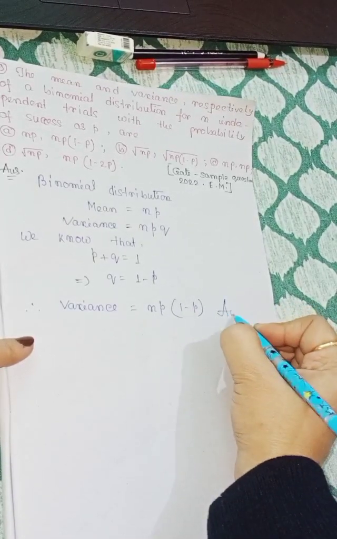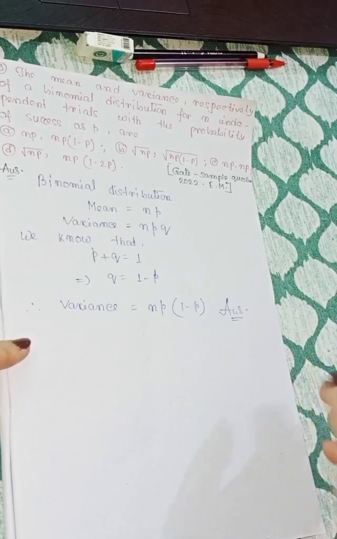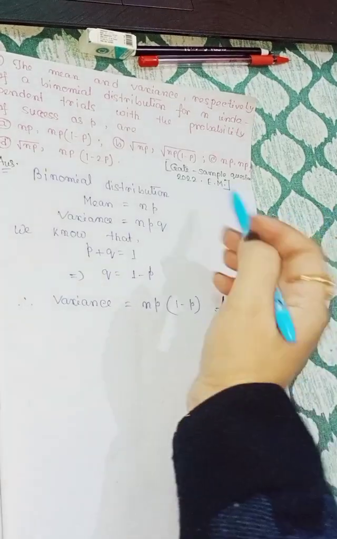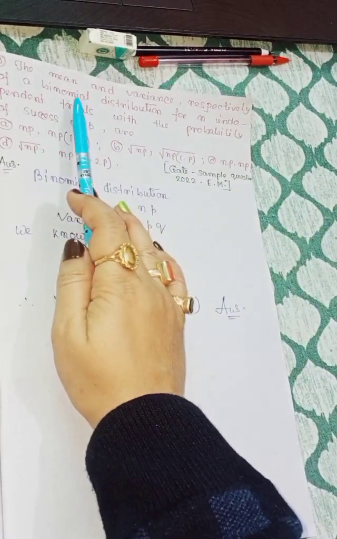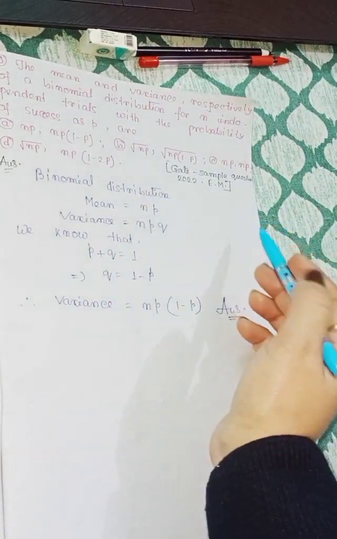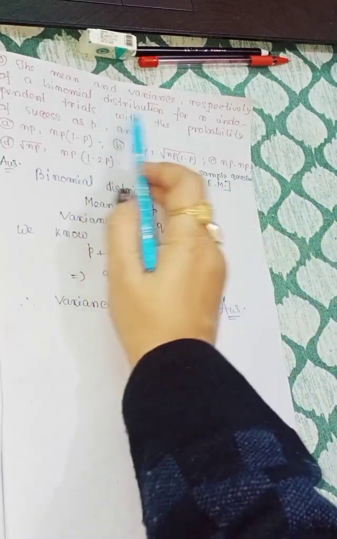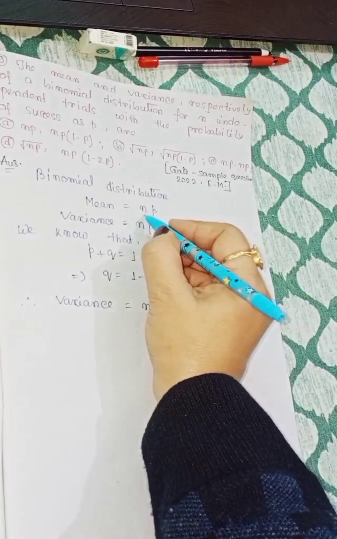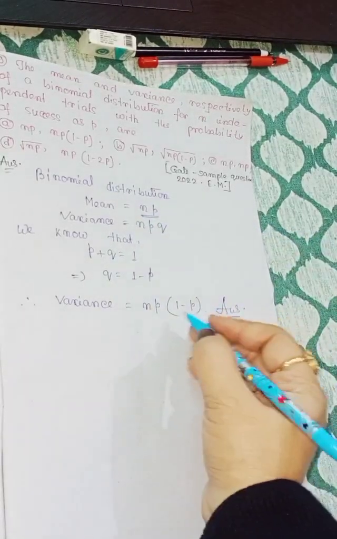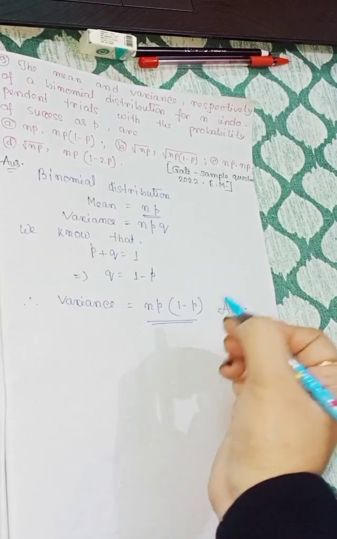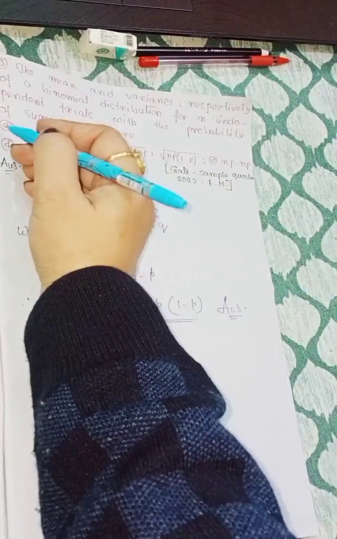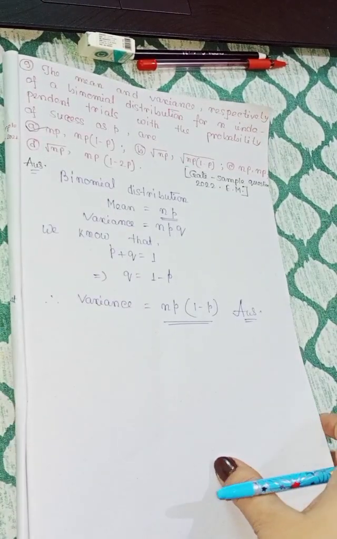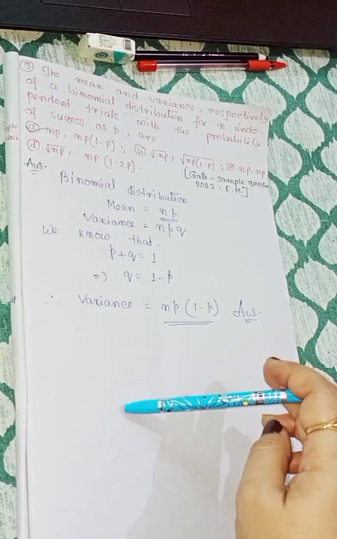So we reached our required solution. Here we should calculate the mean and the variance of the binomial distribution. So the mean is np and the variance is np(1-p). So here option A is our correct choice. So this is the whole solution of question 9. So these are the two solutions.